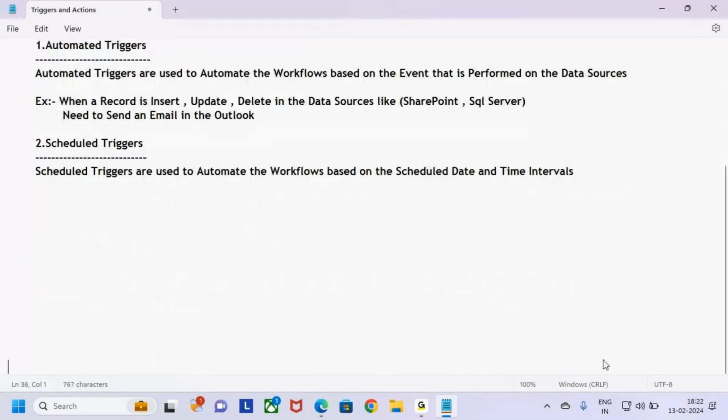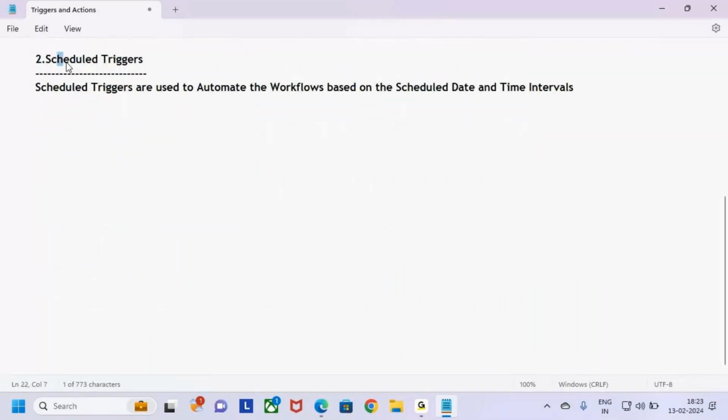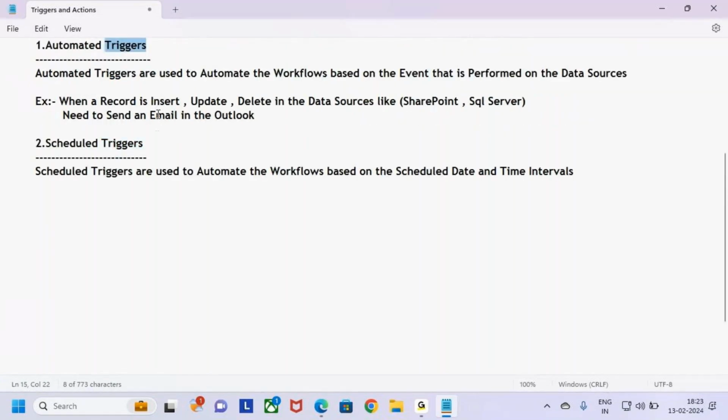Try to understand, guys. What is this scheduled triggers means? When to go and use these scheduled triggers? These triggers are used to automate the workflows based on the scheduled date and time. So what is the trigger here? Previously, what is the trigger? When a record is inserted, updated or deleted, it is a trigger previously. But now what is my trigger? My trigger is date and time. Now let me give an example here, guys.